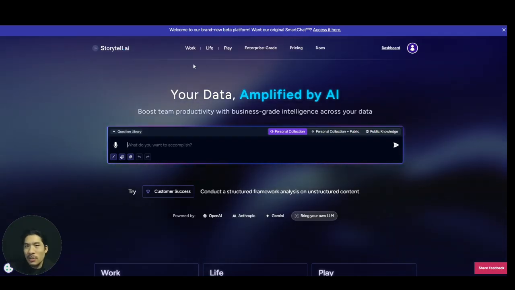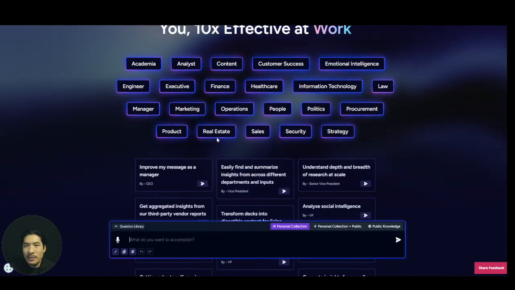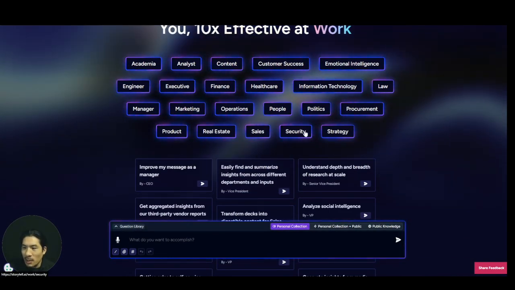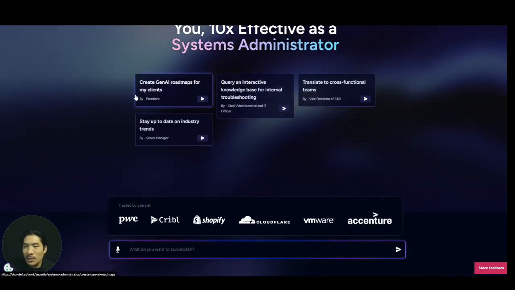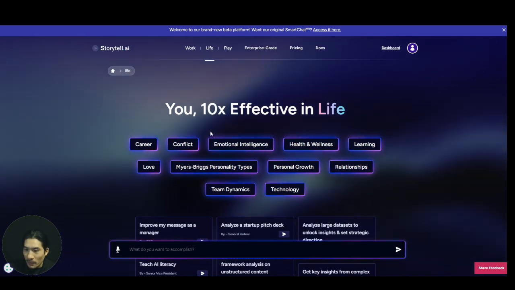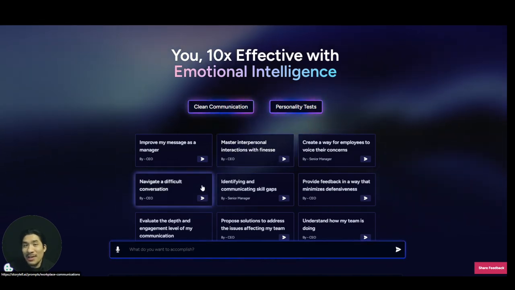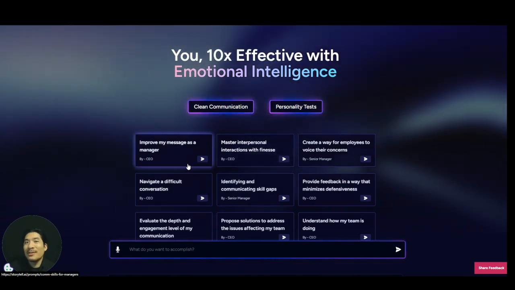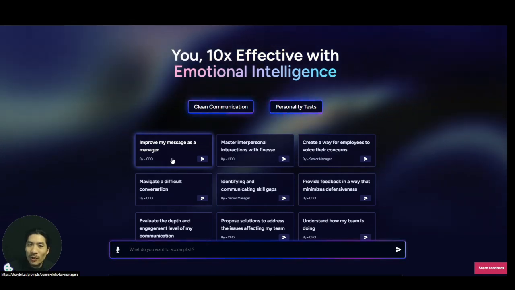My point here is this: Storytell has a very robust library of different prompts that can help you out regardless of what profession you're in. You can see we have many prompts that you can take advantage of to make your life easier, because you can then feed a very good prompt to an AI engine to understand what you're looking for to give you insights. Mess around with it, play. I would say try uploading your own data and using your own freely written prompt versus a prompt that Storytell has ready to go. You're going to see the difference. Okay, have fun.